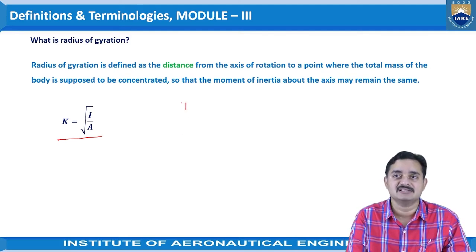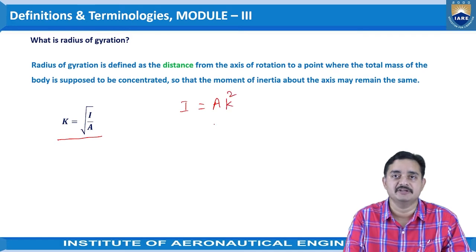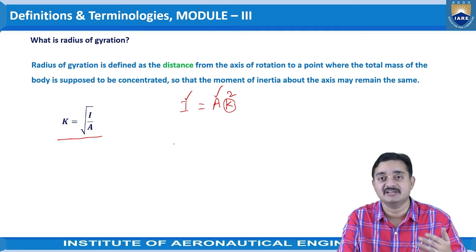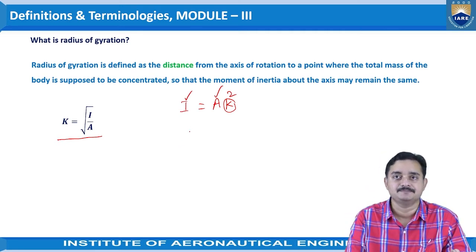For understanding that, we know that moment of inertia I is equal to area into distance square, isn't it? So let us take that distance as k, the area of the given object as A, and the moment of inertia of that particular body having an area A as I. So this can be written as I by A is equal to k square.